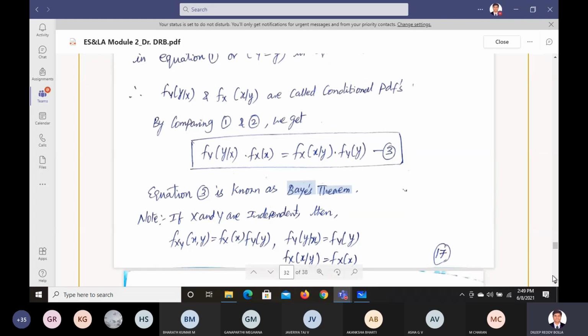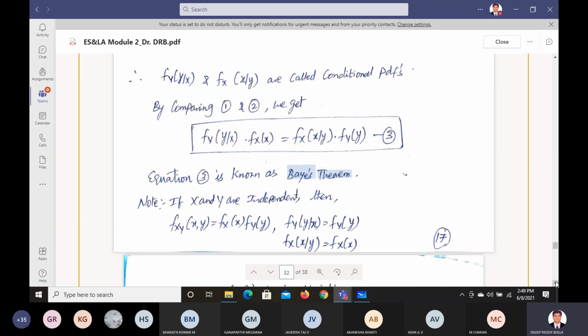Now, if x and y are independent values, then what will happen? If you want to find only corresponding to y, we are going to get f_Y(y). If we find for the x value, then we are going to get only f_X(x).